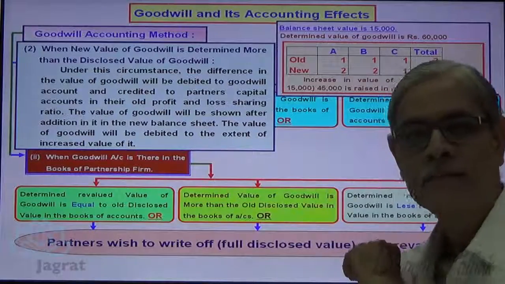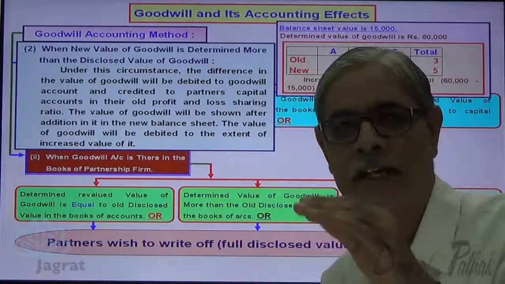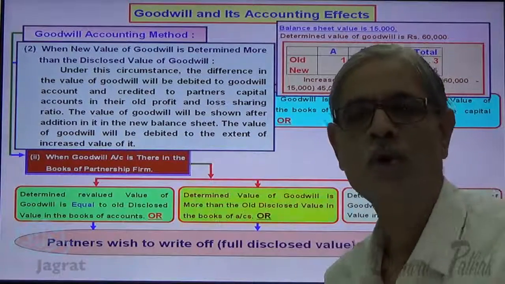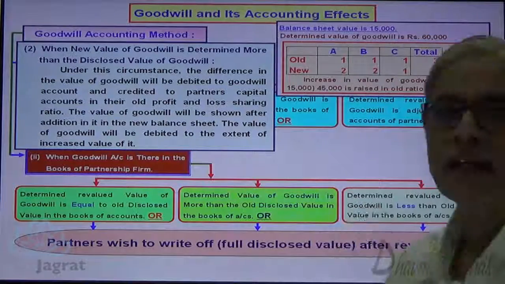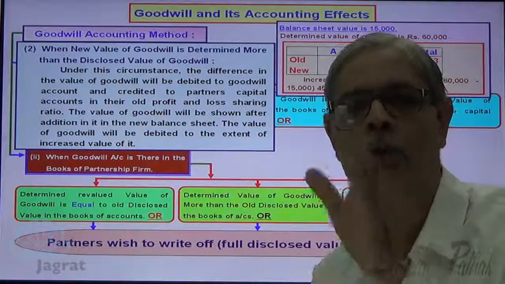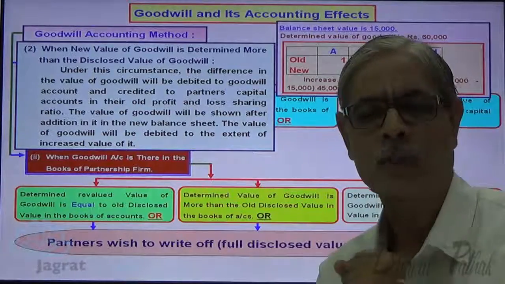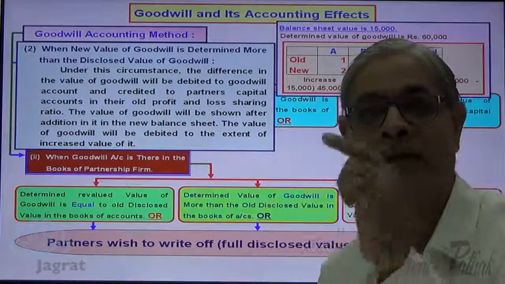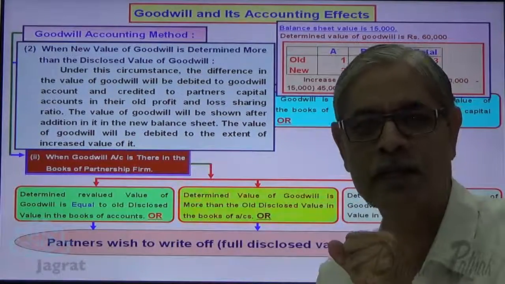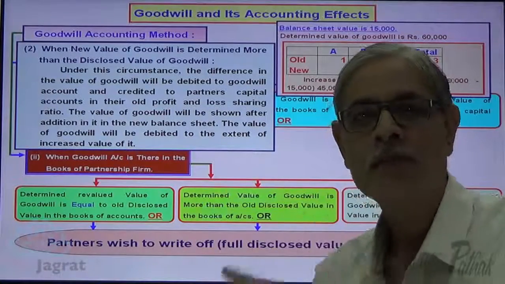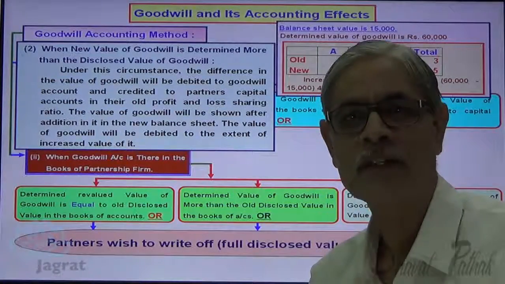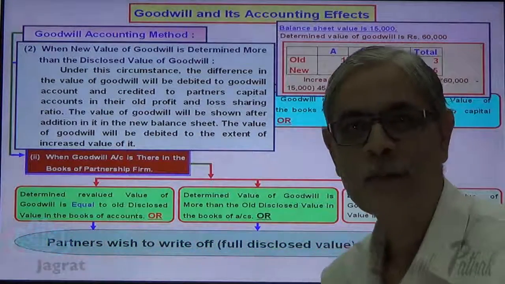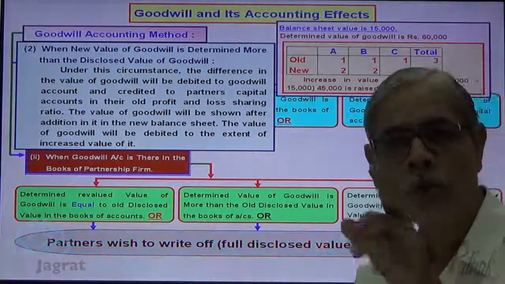Now this is being done. After doing that, there is a change in the profit sharing ratio, and after changing the profit sharing ratio, partners decide not to show the goodwill in the books. So what is the total value of goodwill that will appear after raising 45,000? 60,000. So the partners are not willing to show this 60,000 in the books of accounts. So they want to write off 60,000, that too after the change in the profit sharing ratio. The existing profit sharing ratio is 2:2:1. So 60,000 will be written off in the new profit sharing ratio 2:2:1.